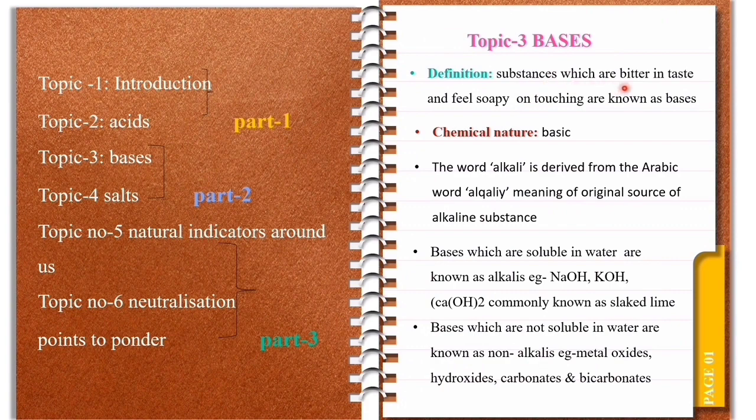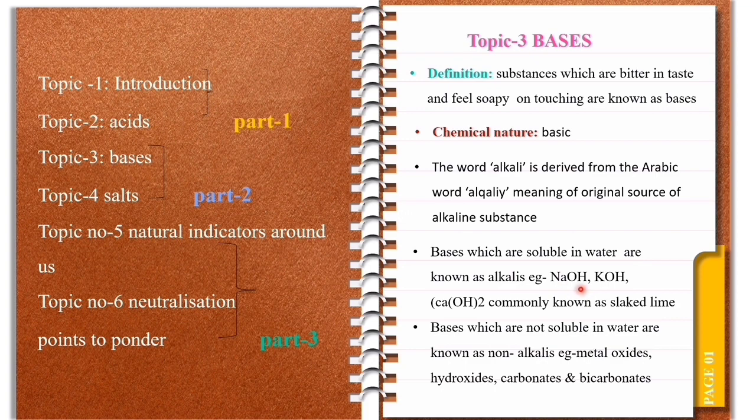Substances which are bitter in taste and feel soapy on touching are known as bases. Best example is soap. While washing our hands, it gives a slippery feeling because soap contains base in it. The chemical nature of bases will be basic in nature. Bases which are soluble in water are known as alkalis. Alkali is a word derived from the Arabic word, meaning it is obtained from the original source of alkaline substance. Bases which are soluble in water are known as alkalis.